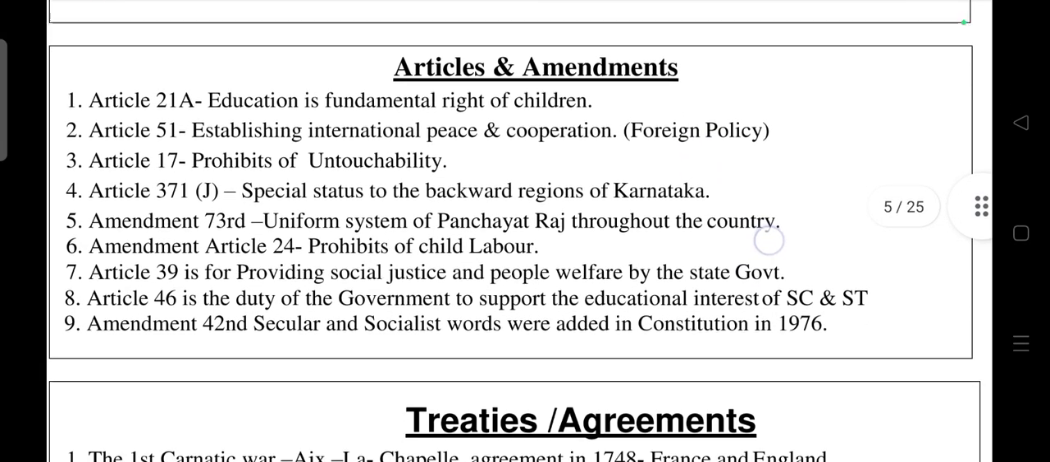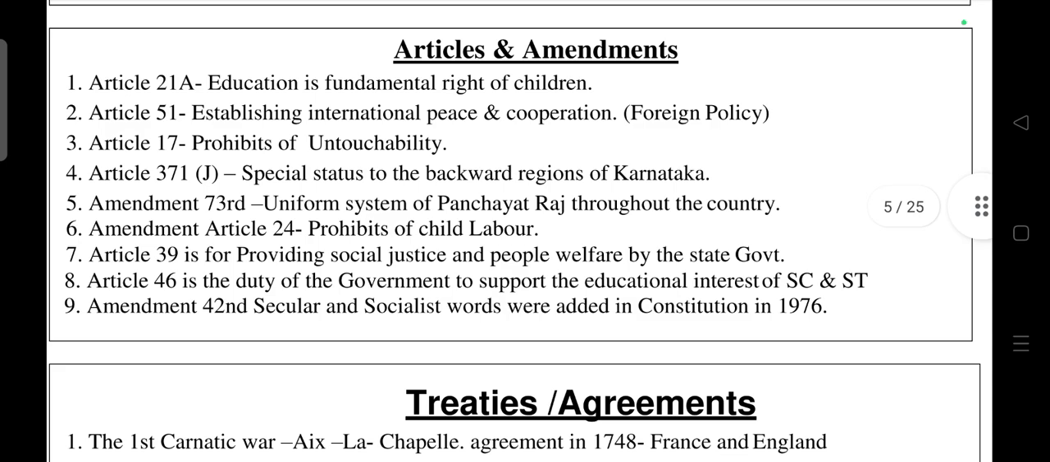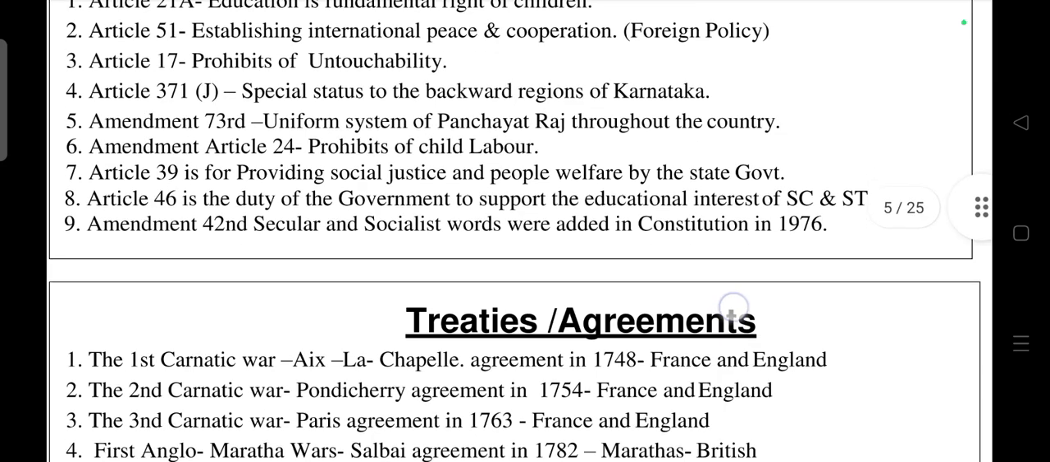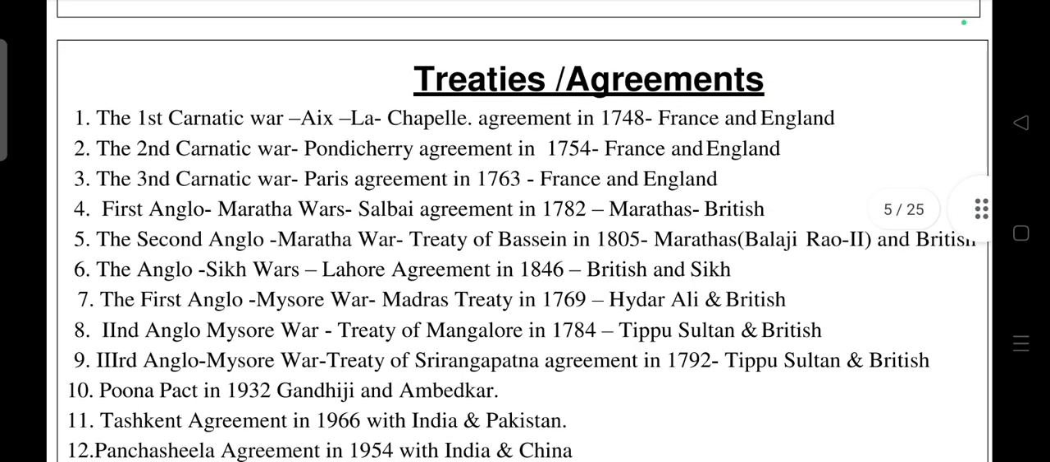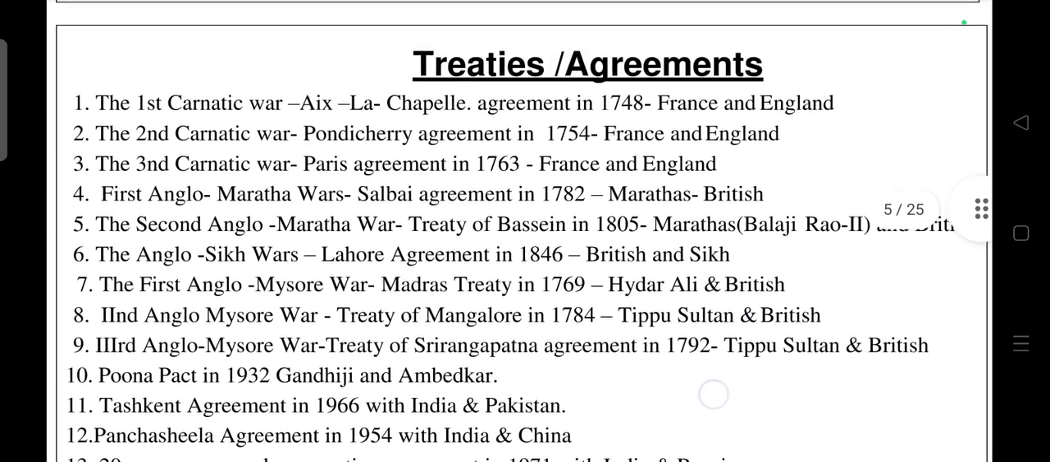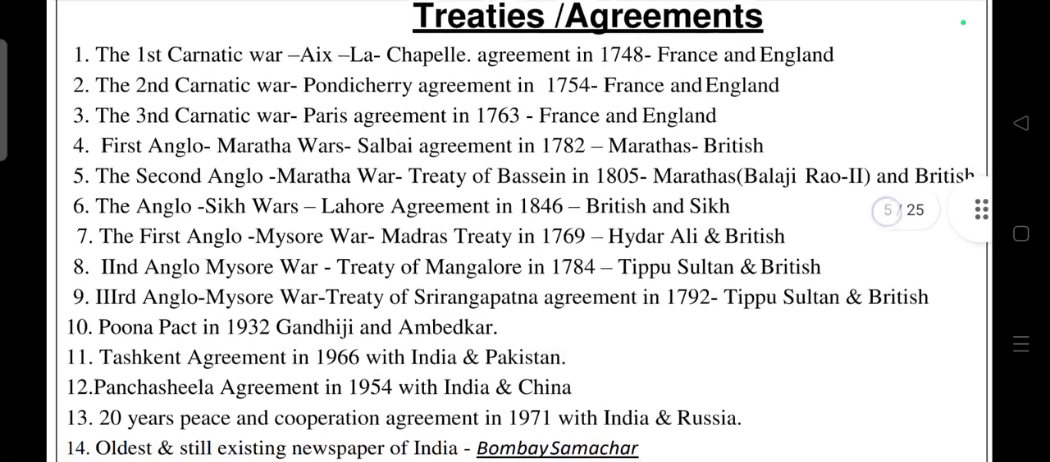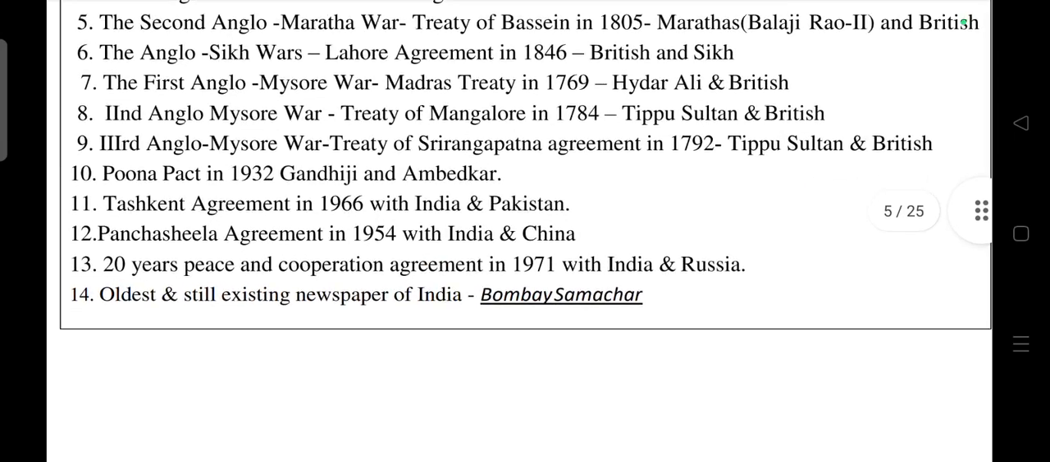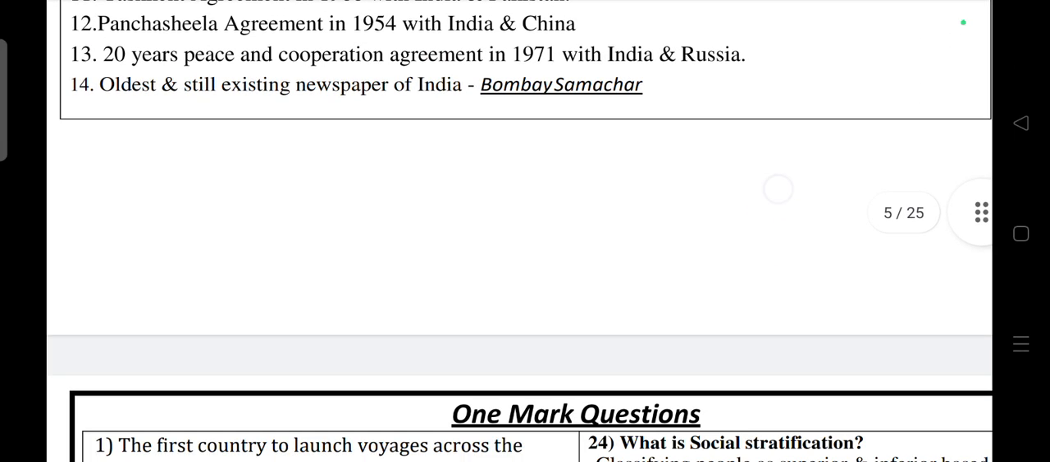Next, come to articles and amendments. You have to remember them. By using article and amendment numbers, if you write the answers, you can score more. Also very important are treaties and agreements. The First Carnatic War was between France and England in 1748. These important points and the passing package that I have already uploaded, if you read these two, you can score full marks. These are all important.